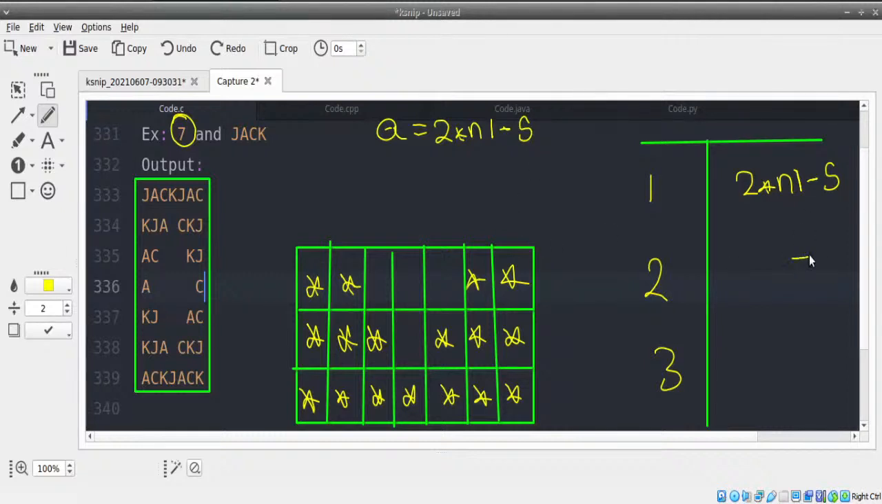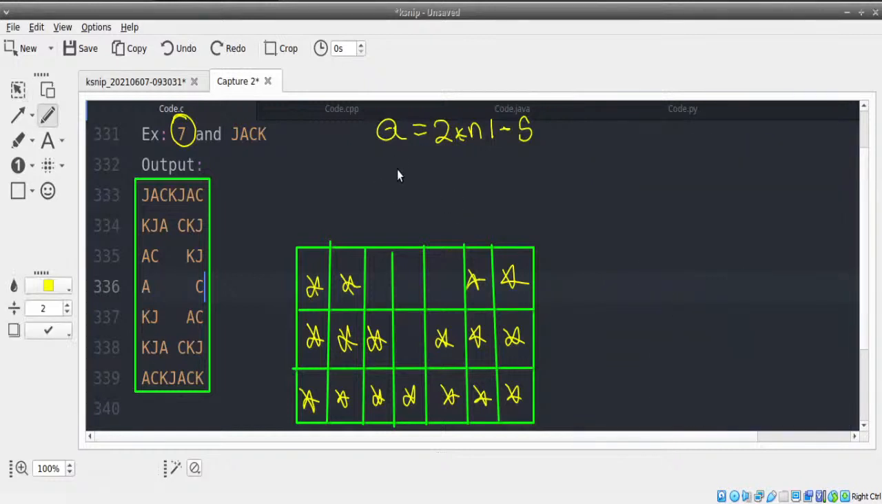Now, next is minus 5 minus 2. Next is minus 5 minus 4. If you can see in each of these, the difference is minus 2. From 3 to 1, it is minus 2. Then 1 to 0 really doesn't make a difference, so 0 I've just written as minus 1. So the difference is minus 2. So A is 2n1 minus 5, and the difference D is minus 2.